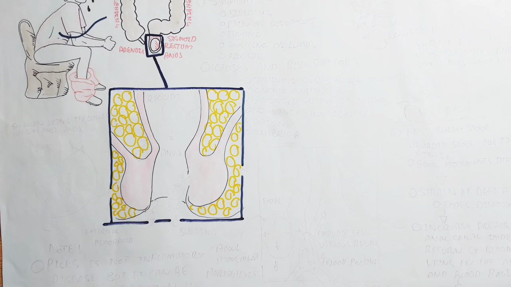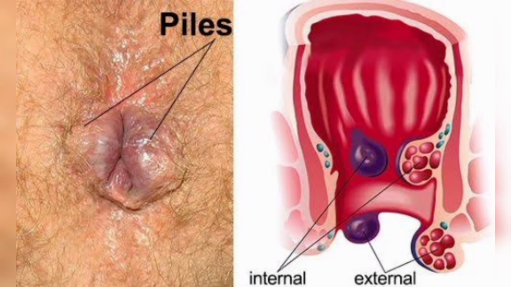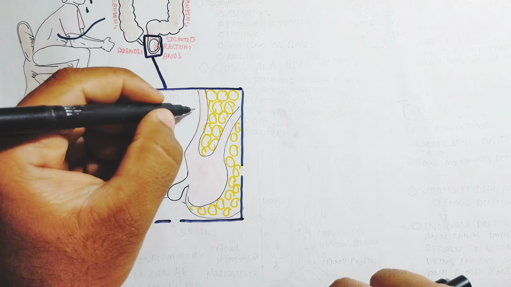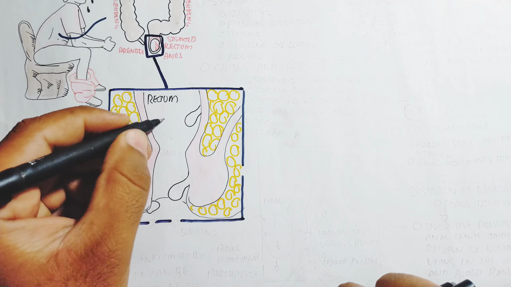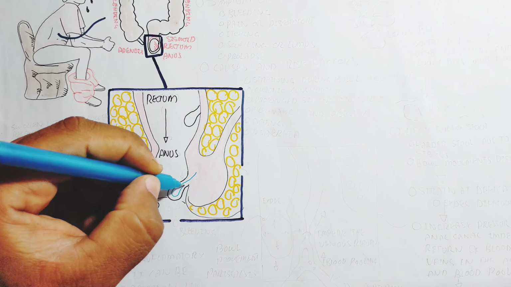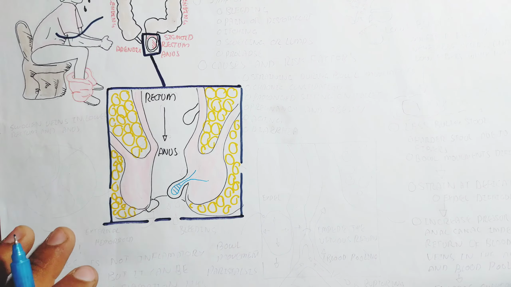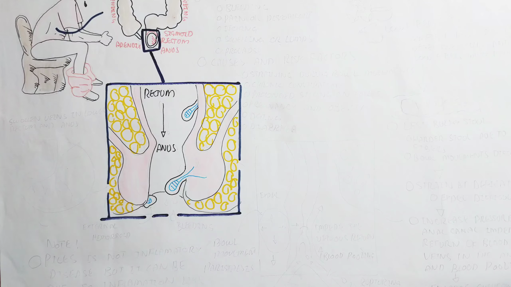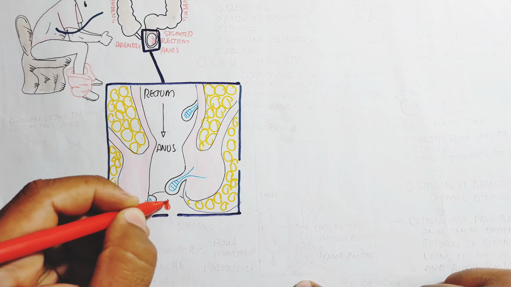This is the fat adipose tissue, and this is the pile formation. This outward bulging is the piles, internal and external, which is lump formation. This lump contains veins, and these veins are already present, but they outgrow due to pressure creation, due to obesity or bad eating habits, no fibrous food.